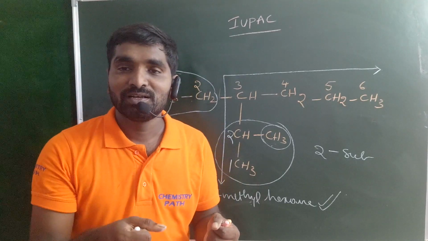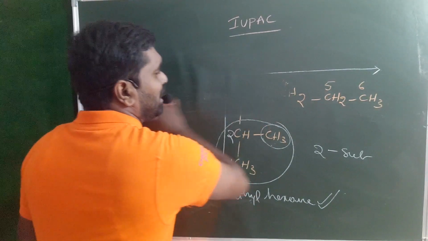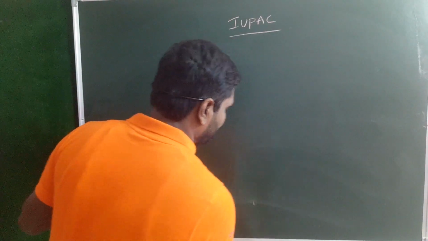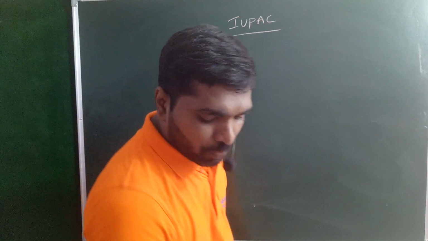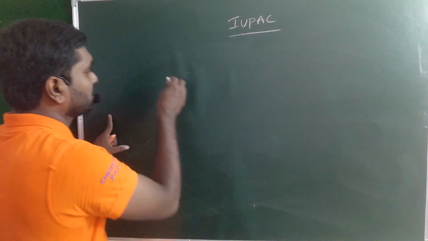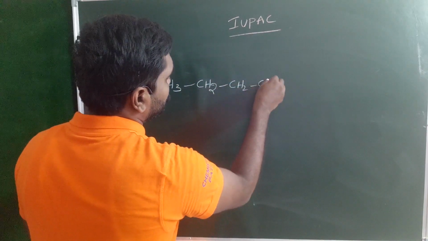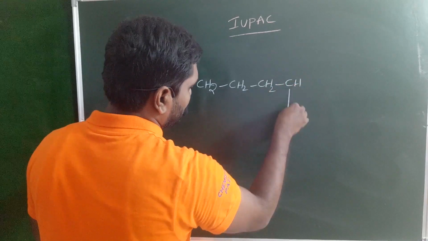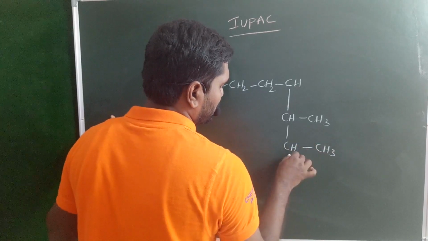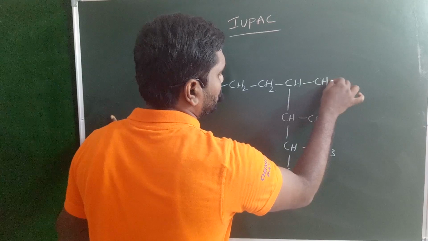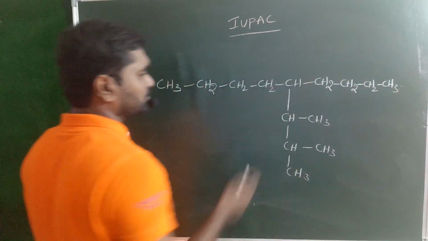And the next rule, last but not least, nomenclature for complex substituents. When you have an example like this, CH3, CH2, CH2, CH2, CH, CH, CH3, CH, CH3, CH3, CH2, CH2, CH2, CH3. Look at this one.